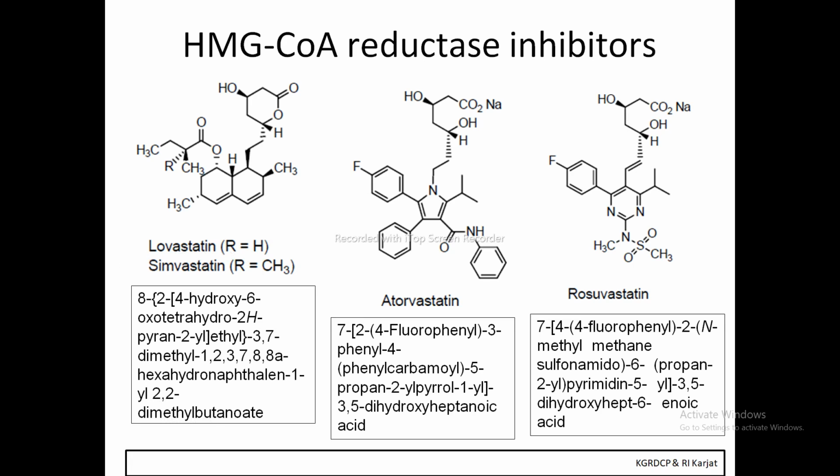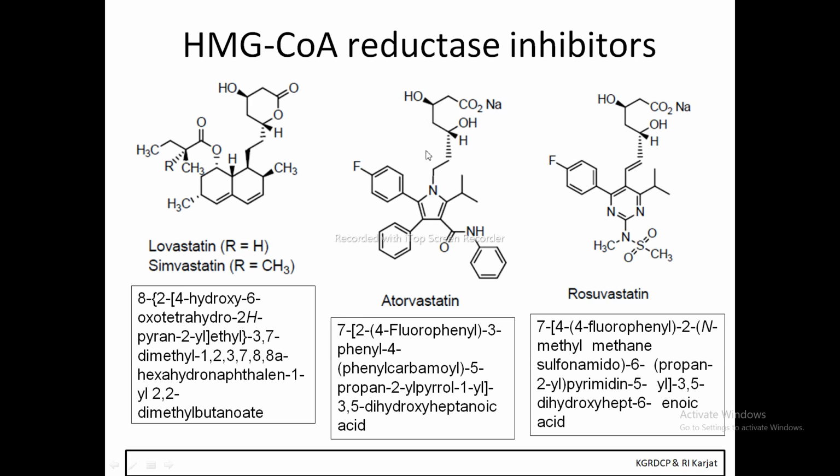Now we will discuss the IUPAC nomenclature of atorvastatin. If you check out the structure, there is an acid, COOH. Over here it is shown in the form of the salt, but we name it as an acid. So how many carbons are there in the acid? 1, 2, 3, 4, 5, 6, 7. So there are a total of 7 carbons in a straight chain of that acid.